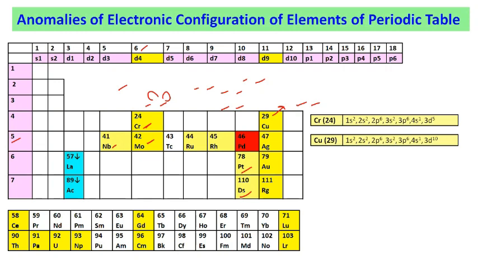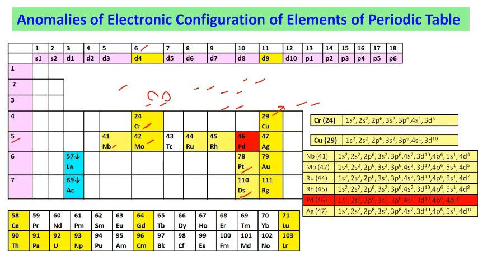Here the orbitals are either half filled or fully filled, which has higher symmetry and therefore more stability. In addition to that, the electrons in the half and full filled orbitals have higher exchange energy and impart higher stability to the electronic configuration of that element.